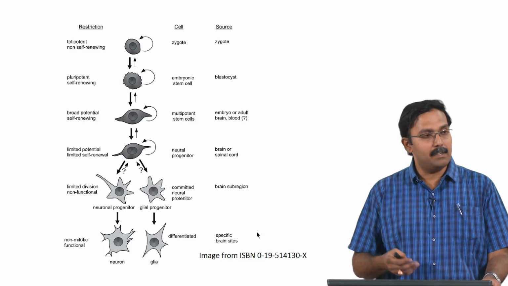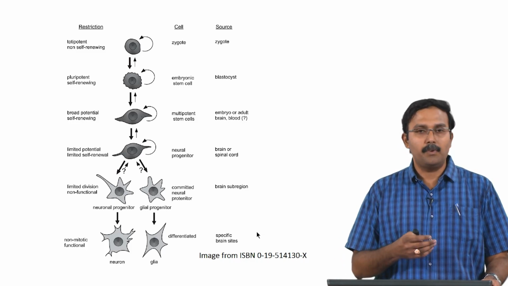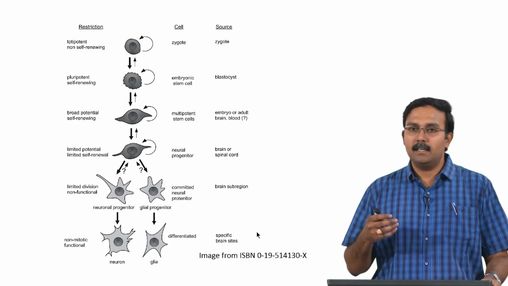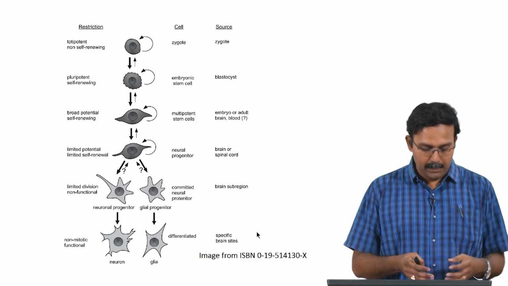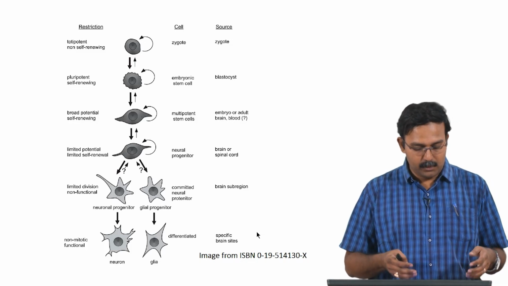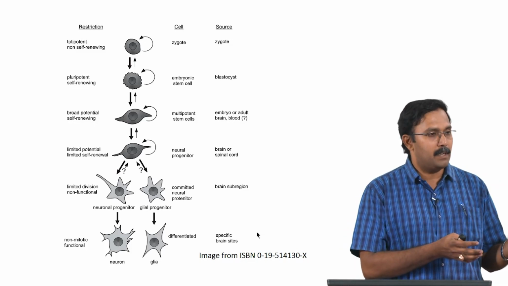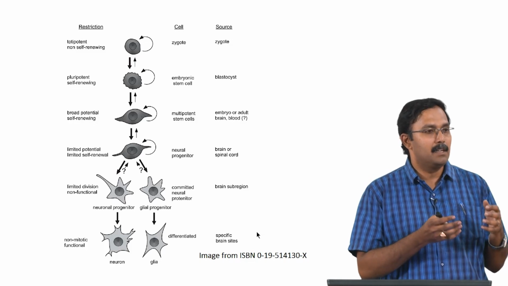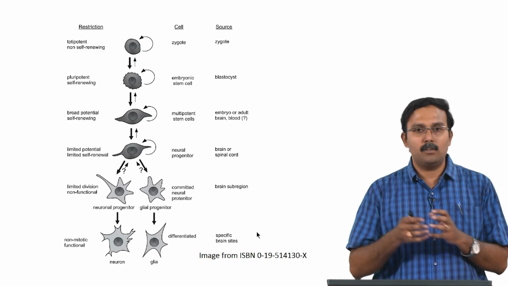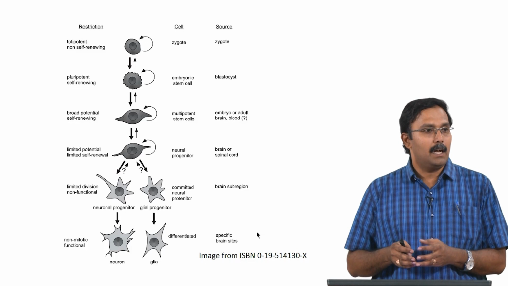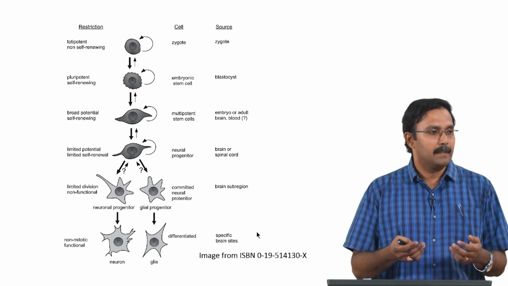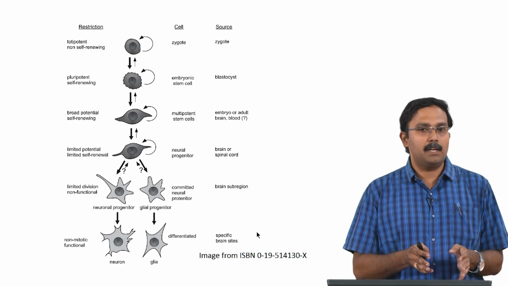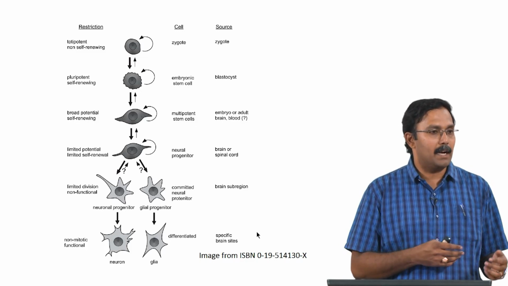So, here the example given is for neural cells. So, it forms a neural progenitor, and here it is more committed towards one particular lineage. So, from here it then divides where it is even more specific, where it can become a neuronal progenitor or a glial progenitor, and here by this point it becomes almost irreversible. So, after this it is now committed to a particular lineage and it cannot actually go back.